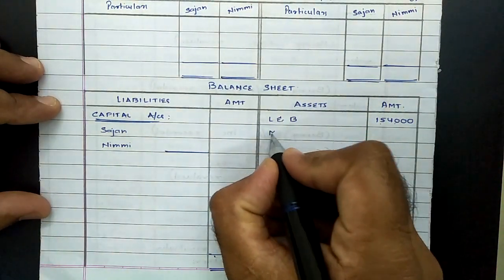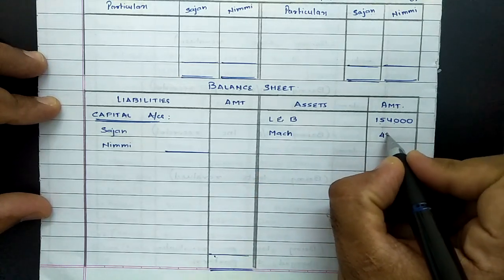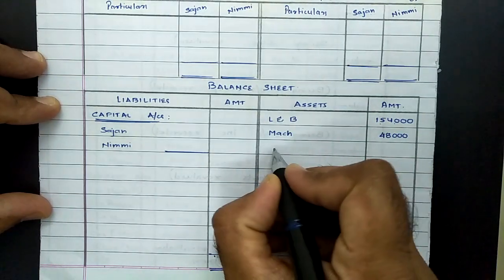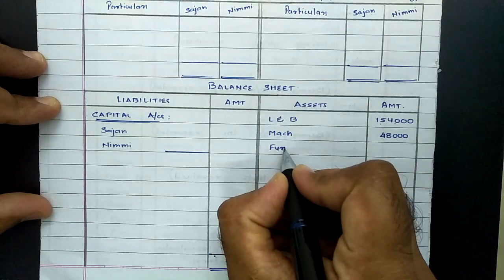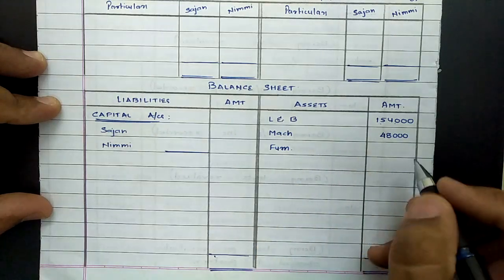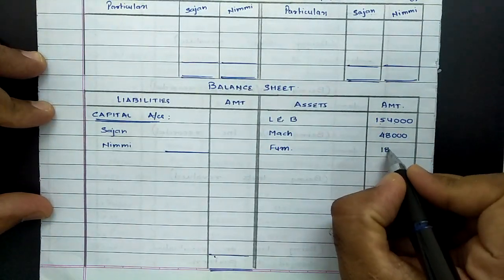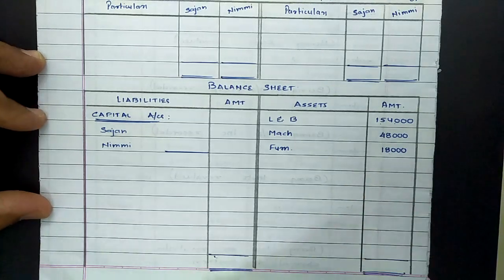Machinery, previously it was 80,000, a reduction of 32,000, so now the balance of machinery will be 48,000. In the same way, furniture, previous value was 30,000 and the reduction is 12,000, so now the new value becomes 18,000.